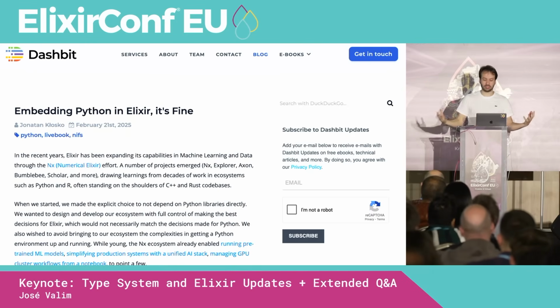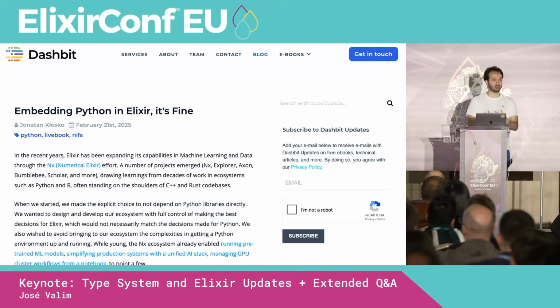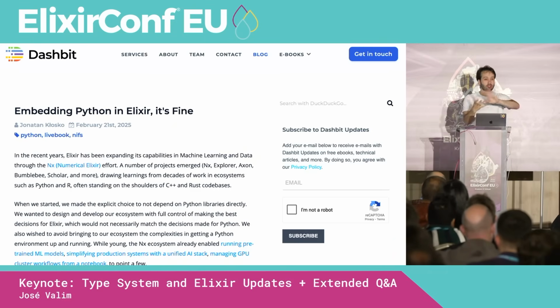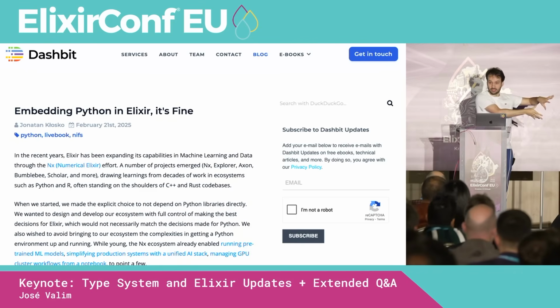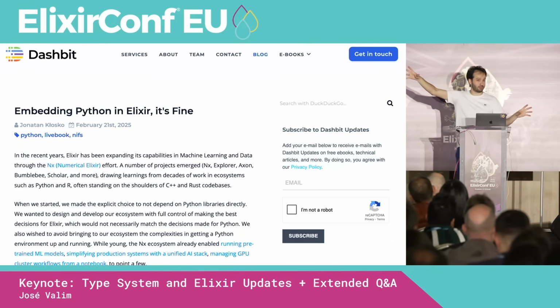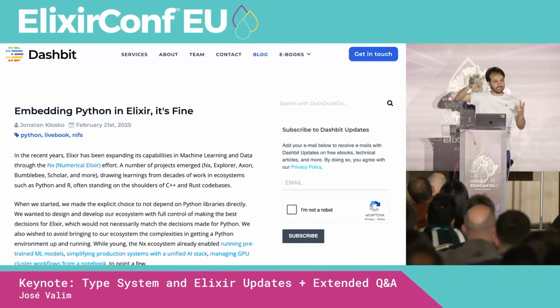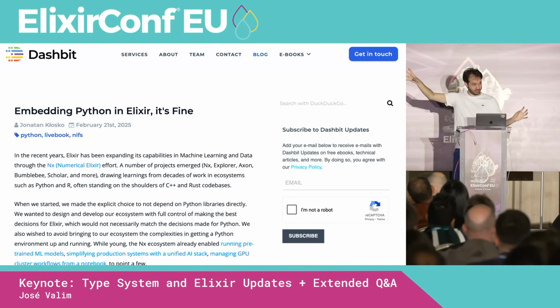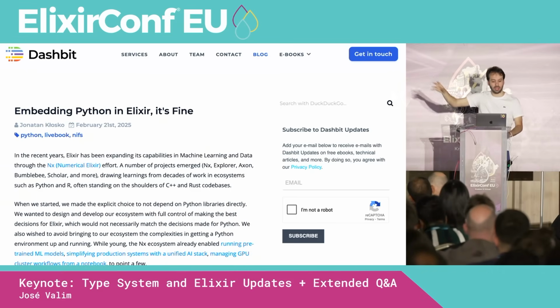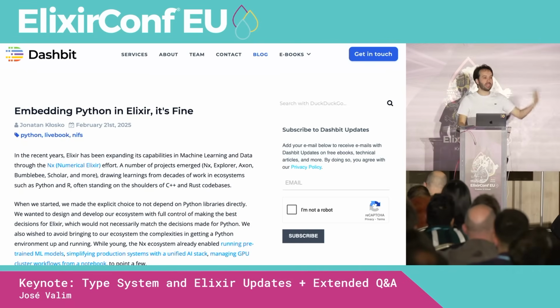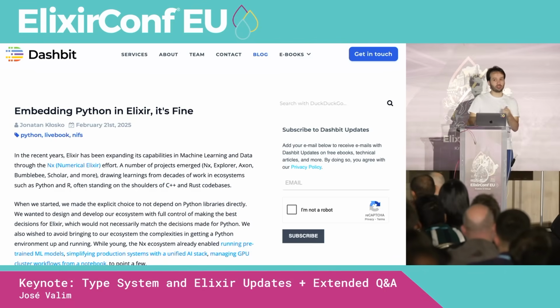So now after all this time, it got to a point where we've built the foundation that we needed for Numerical Elixir. And it's getting to a point where companies want to try Elixir for something for machine learning, but they can migrate initially 30% of their stack to Elixir. That's the initial idea, but they are still using Python for the other 70%. So we should have an easy way for them to plug into their existing infrastructure to bring some libraries from there. And that's the idea here, right? Now we can embed Python into Elixir. We also released Fine, which is a library for better integration between Elixir and C++.